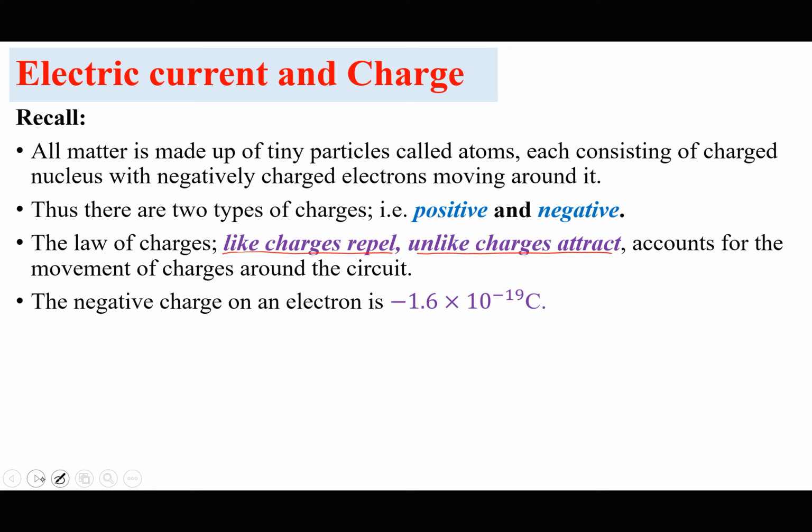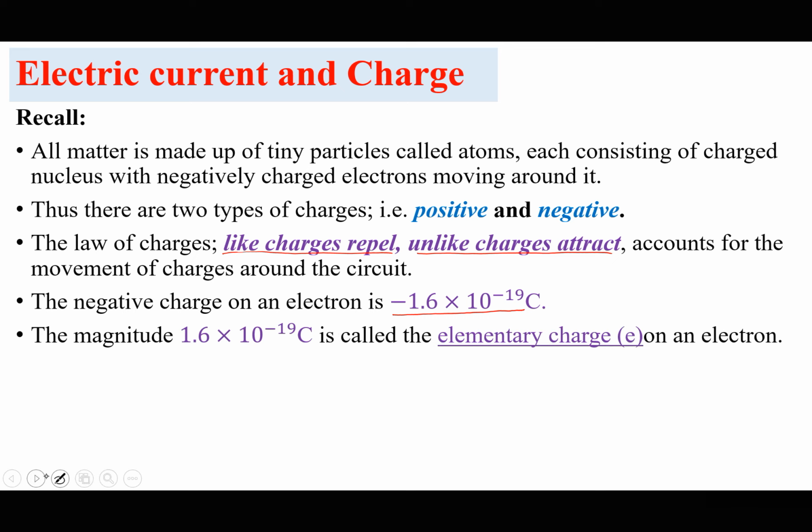The negative charge, I think you mentioned it to be about negative 1.6 times 10 to the power of minus 19 coulombs. And this magnitude of 1.6 times 10 to the power of minus 19 coulombs is what we shall call the elementary charge on an electron. You must have mentioned this in particle physics, and we shall always recall it as E, elementary charge.